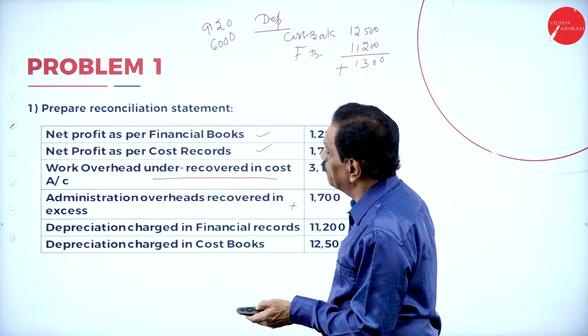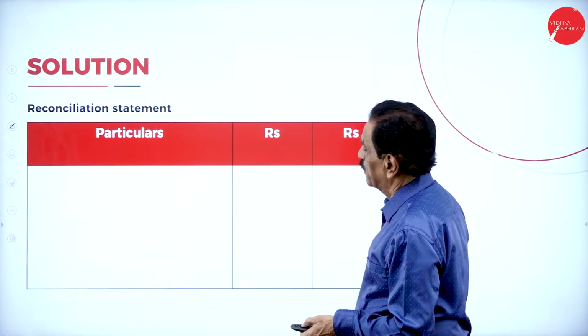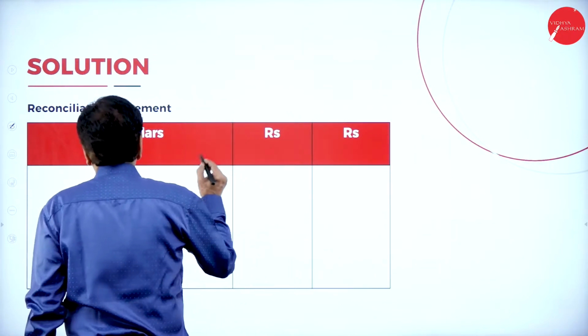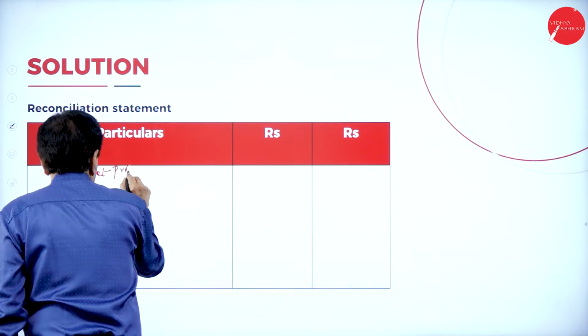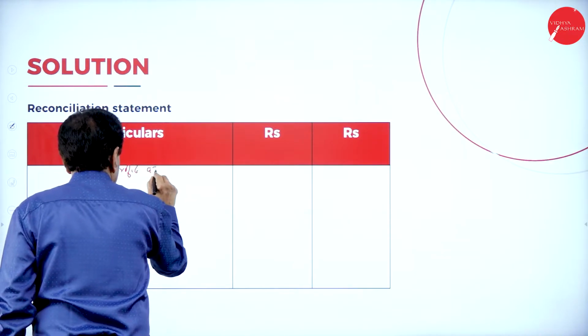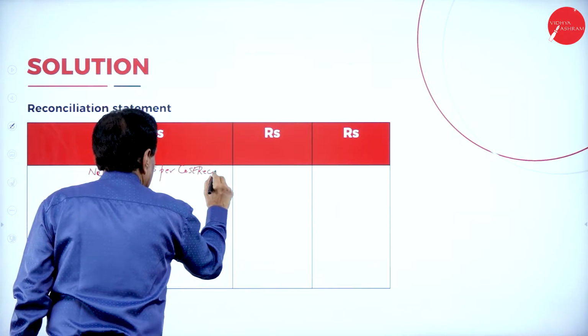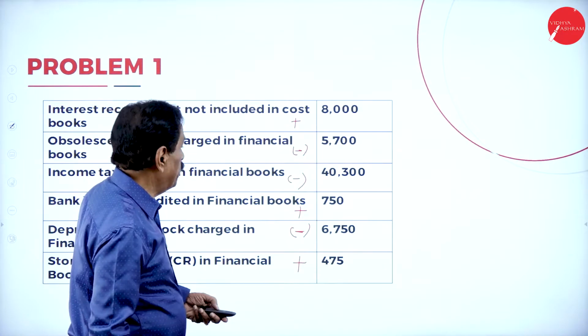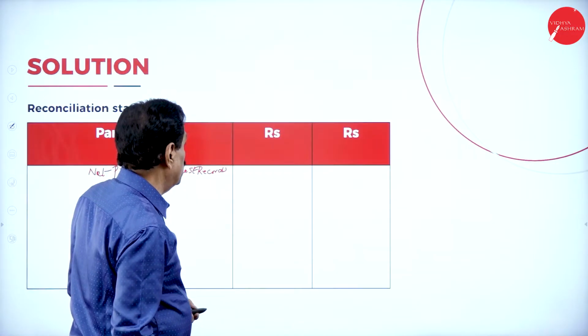What is the first one? Net profit as per cost records. See that? What is the net profit as per cost records? 1,72,400.